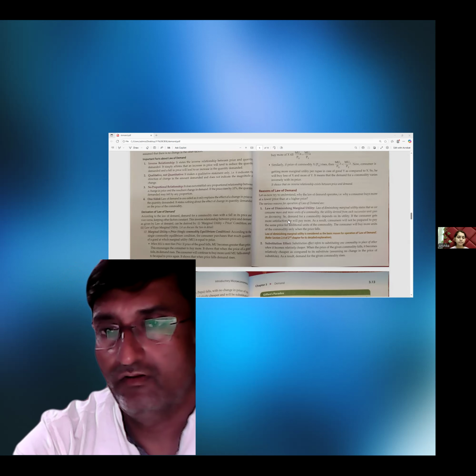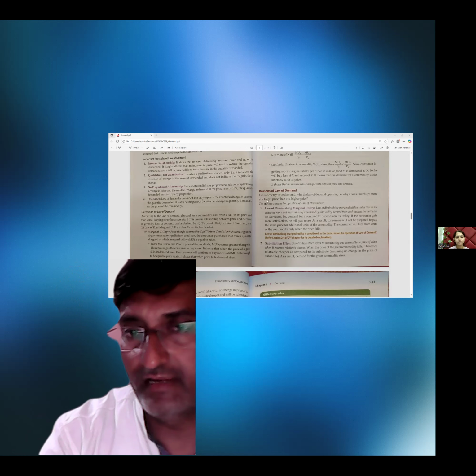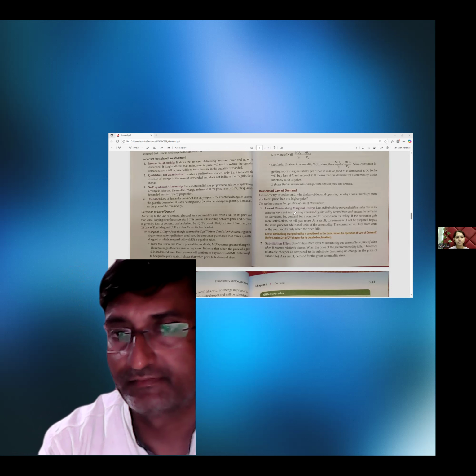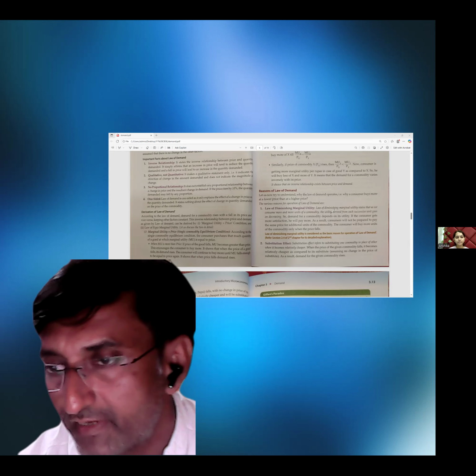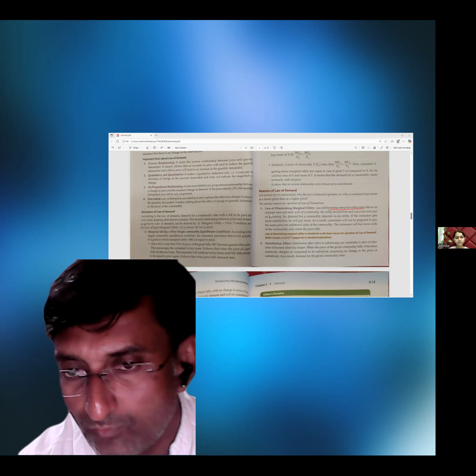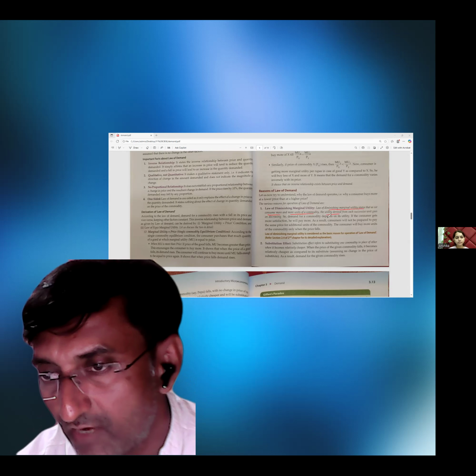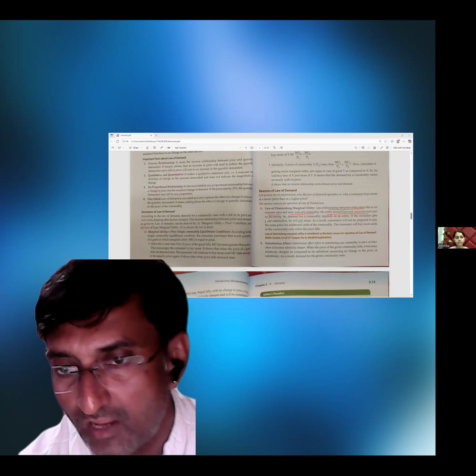Now again, what are the reasons behind the law of demand? Basically, a few reasons are there behind the law of demand. First one is the law of diminishing marginal utility. It states that as we consume more and more units of a commodity, the utility derived from each successive unit goes on decreasing.